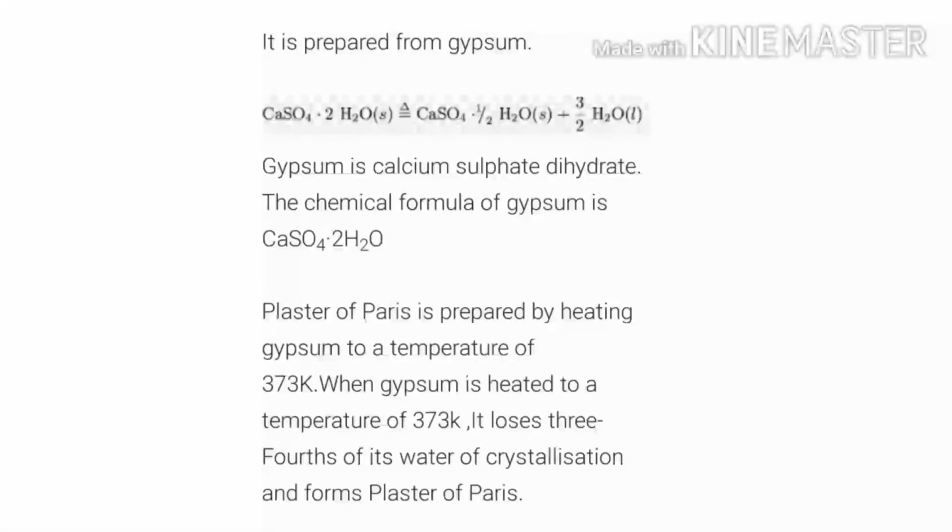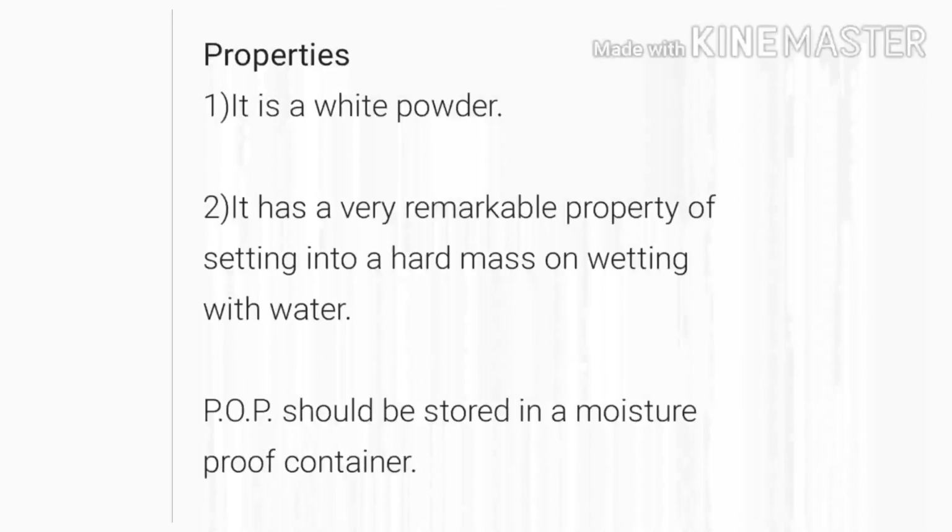Here gypsum is calcium sulfate dihydrate and its chemical formula is CaSO4·2H2O. Means here you can see how gypsum can be converted into plaster of Paris. Plaster of Paris is prepared by heating gypsum to a temperature of 373 Kelvin. When gypsum is heated to a temperature of 373 Kelvin, it loses 3/4 of its water of crystallization and forms plaster of Paris.